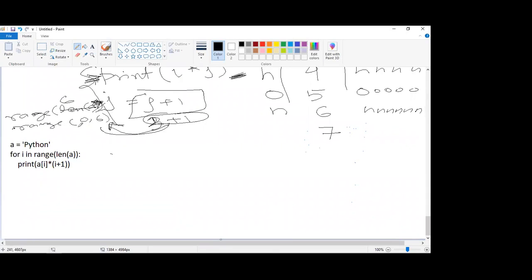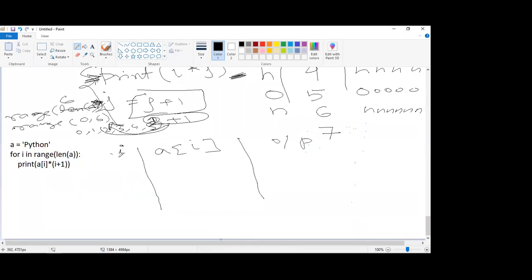It is not generating all these values. It will generate them when you are running the loop. Internally it will take one value from here, so first it will take 0, then 1, 2, 3. It is a sequence, right? So it is basically generating the values from 0 to 6, meaning 0, 1, 2, 3, 4, 5. When you run the for loop on this range sequence, I will go inside this, and first time it will take 0. So I need first I, the value of I at different stages. Then I need A of I, correct? And then I need the output. These are all the things I want.